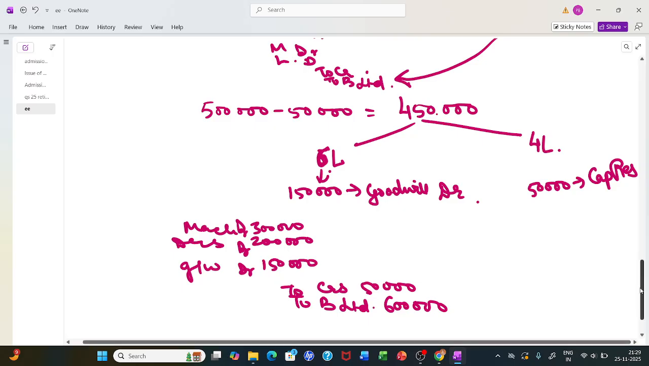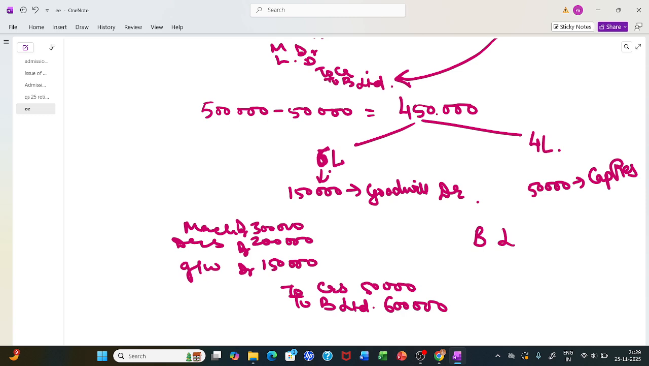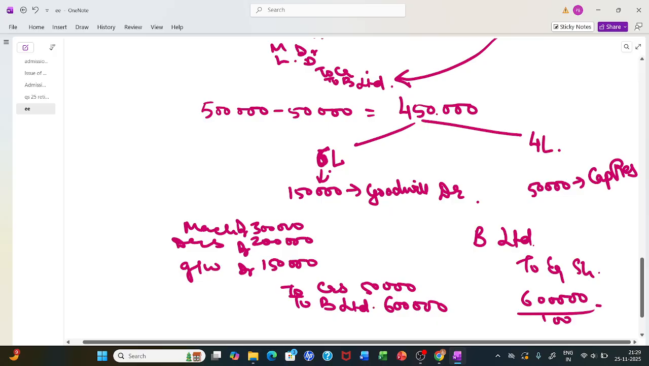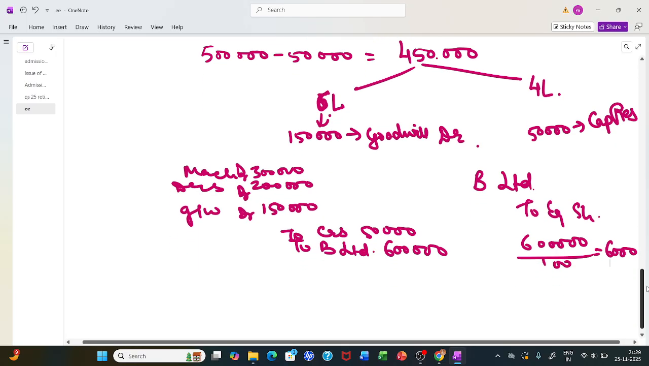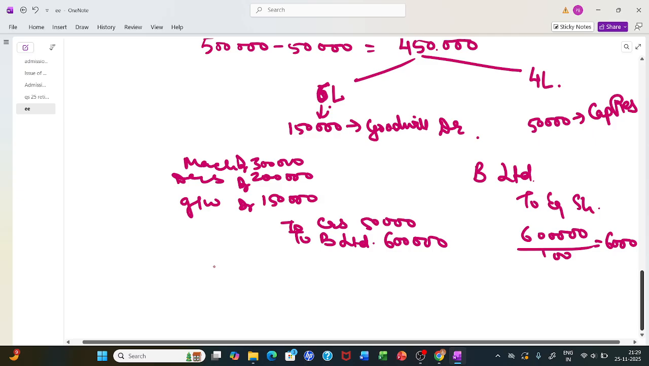Now I give them equity shares. Then it would be B Limited to equity share capital. You could give debentures also. So 6 lakh divided by 100, I will be giving them 6,000 shares. Or if it is debentures, such questions also come where you are asked to calculate this amount. Then next case, if it was capital reserve, I would have given 4 lakh rupees.